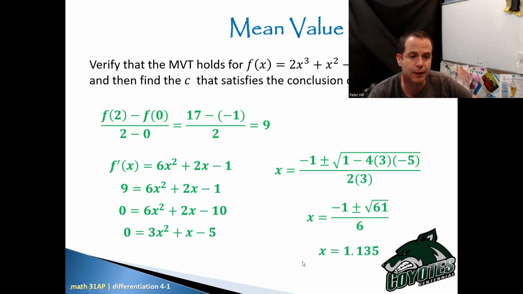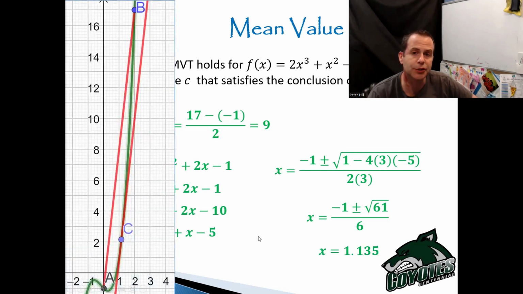So that's roughly 1.135, and I've given you a little picture just to show you. So I have the point A to B here. This green graph here was my original function. And then I've marked the point A to B, and I've drawn in a secant line from A to B. And then I've just shown you the positive one, 1.135.